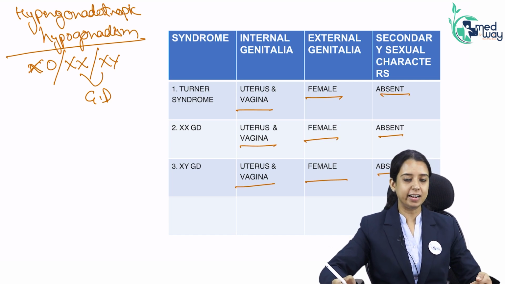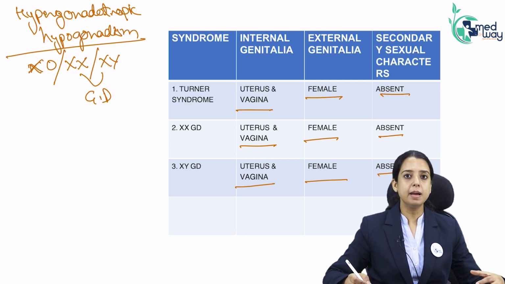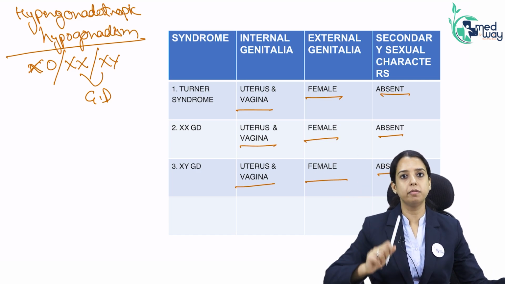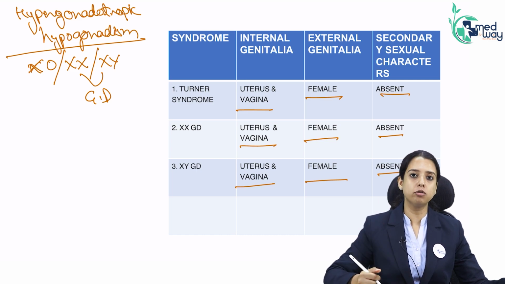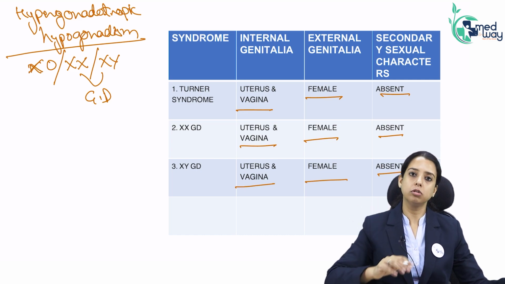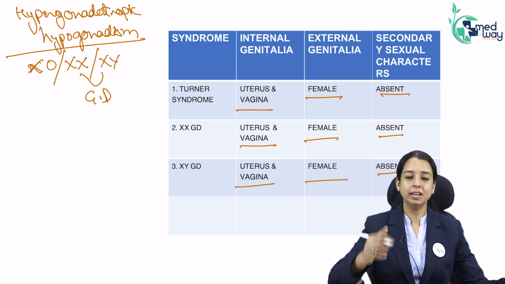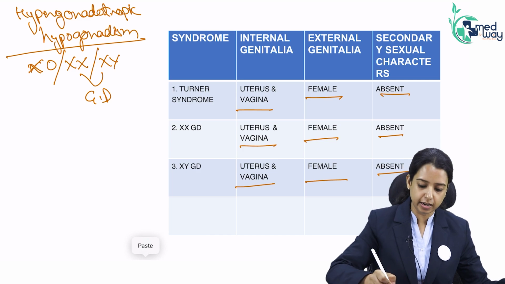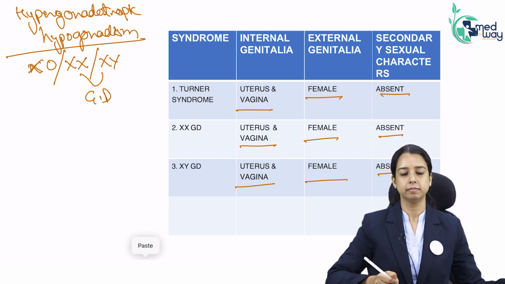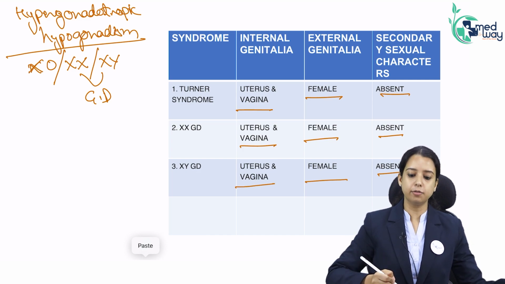So as soon as I get a patient of primary amenorrhea with absent secondary sexual characters, I know the cause can be central or ovarian. What do I do? I do gonadotropin levels. With hypergonadotropic hypogonadism, I know the cause is in the ovary. But what is the cause? How will I differentiate? The only thing I can do is karyotype. Karyotype will tell me what is there.